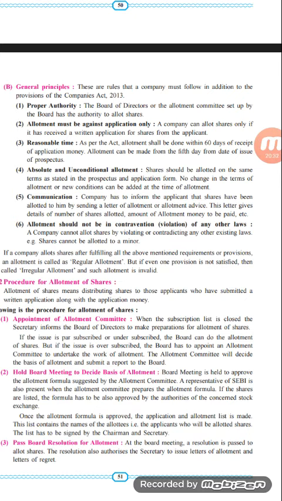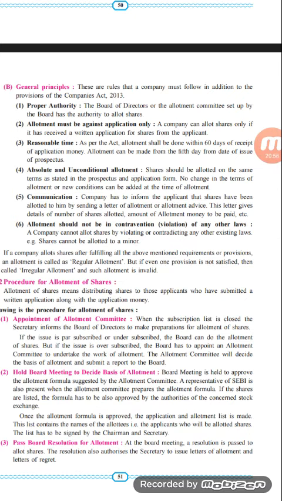So if the company gets the application money, and the application form is complete in each and every aspect and manner, accordingly the company can start issuing the shares. So the reasonable time within which the company has to issue the shares is a total of 60 days. Fourth one, absolute and unconditional allotment. Shares should be allotted on the same terms as stated in the prospectus and the application form.